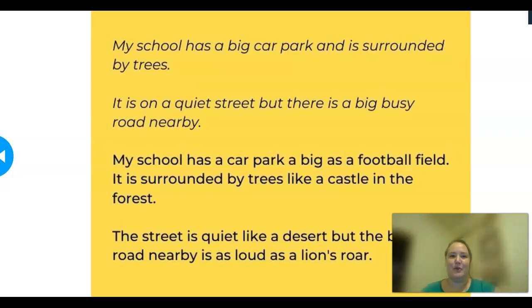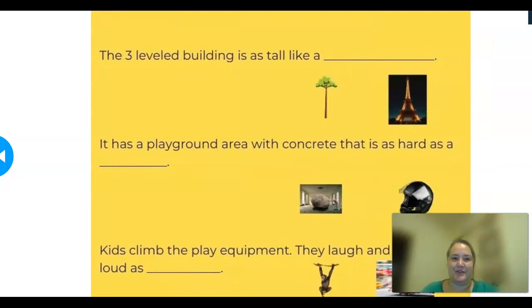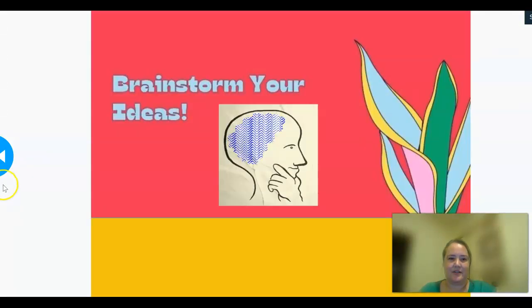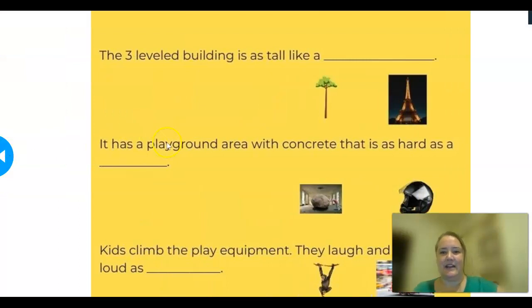Can you see how that gives you more things that you can imagine? The street is quiet like a desert, but the busy road nearby is as loud as a lion's roar. So it makes your writing much more powerful and interesting. Now let's do this one together. Remember that my school is a three-level building. It's as tall as, now could we say a tree or a tower? What might we choose? I think I'm going to choose as tall as a tower.